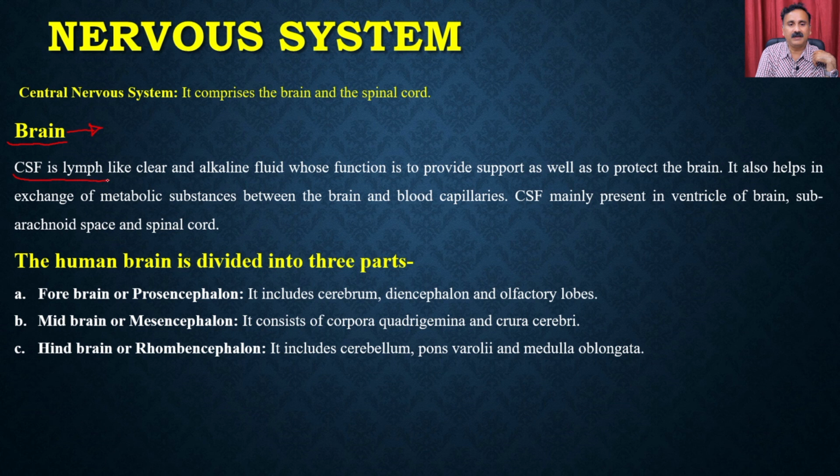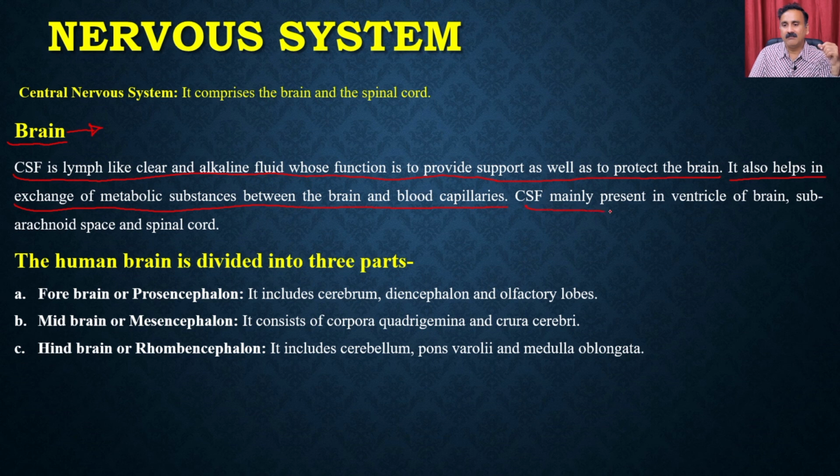So CSF is a lymph-like, clear and alkaline fluid whose function is to provide support as well as to protect the brain. It also helps in the exchange of metabolic substances between the blood and the blood capillaries. CSF serves as a medium through which nutrients are exchanged between the brain and the surrounding blood. CSF is mainly present in the ventricles of the brain, the subarachnoid space and the spinal cord.